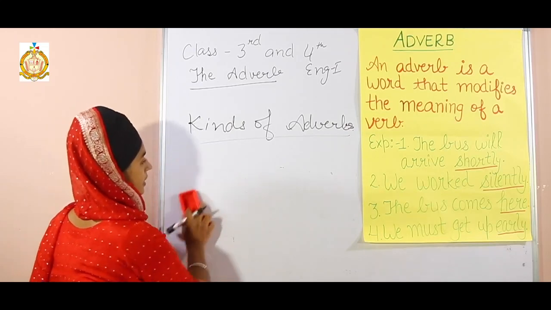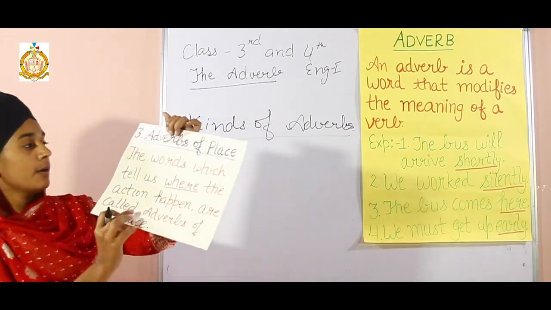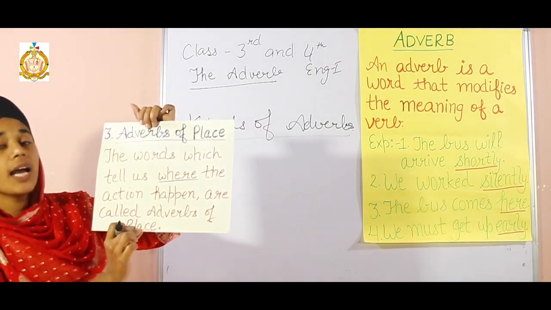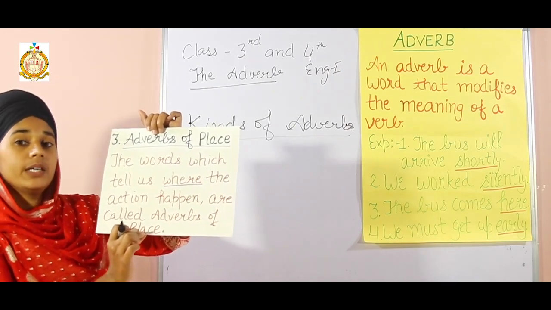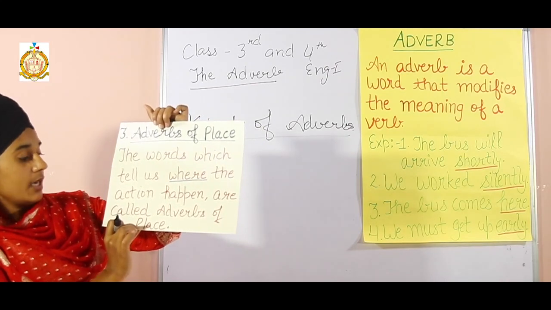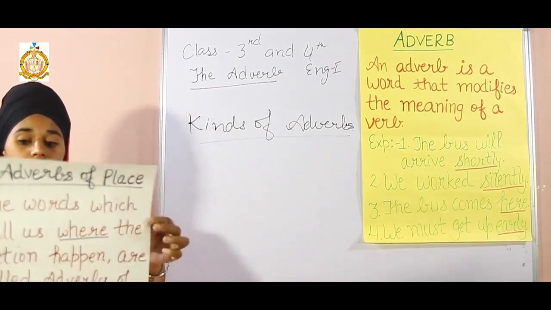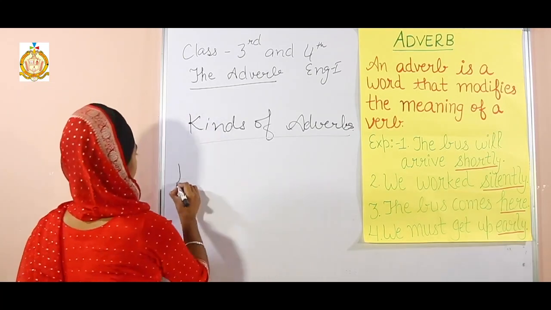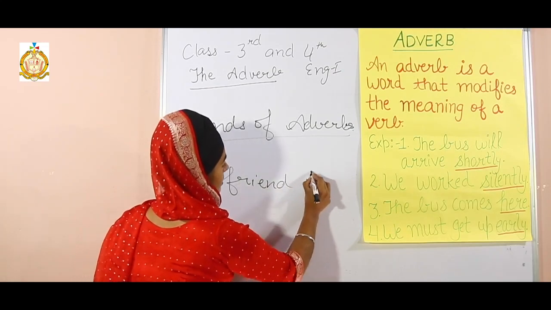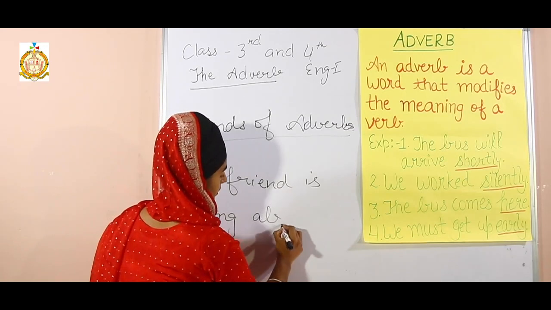Okay. Now the next is adverbs of place. Third is adverb of place. The words which tell us where the actions happen. Where means about place. Where the actions happen are called adverbs of place. Let's take one example. My friend is going abroad.